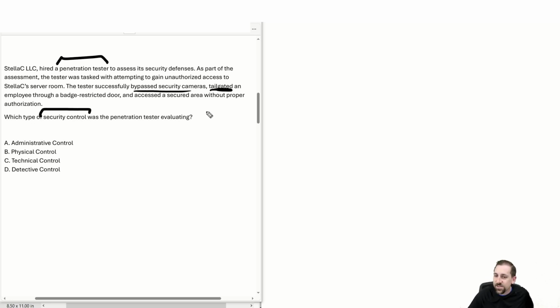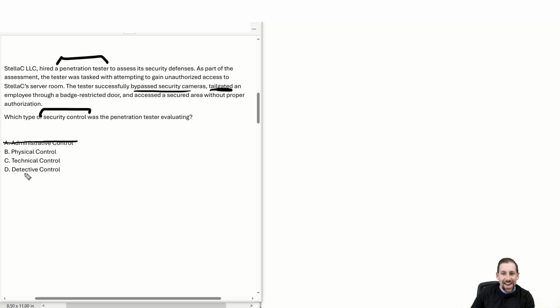So if we come down to the security controls, this is not an administrative control, obviously. There's no policy descriptions here. And realistically, for the most part, your penetration tests aren't going to be strictly testing administrative controls, although there are some unique scenarios where you may see this observed. We're not going to go into it here.